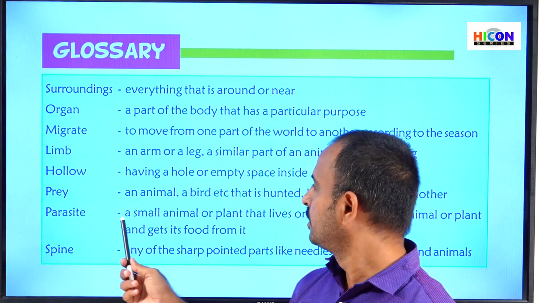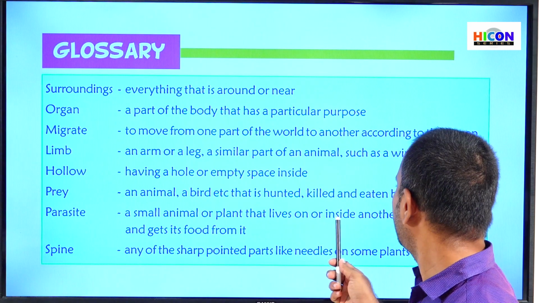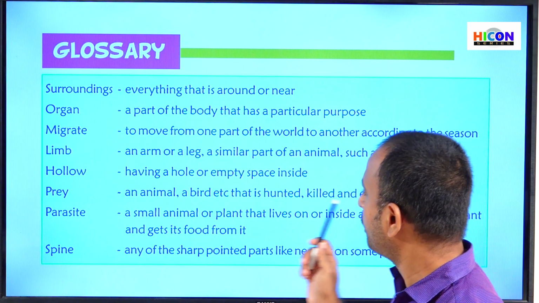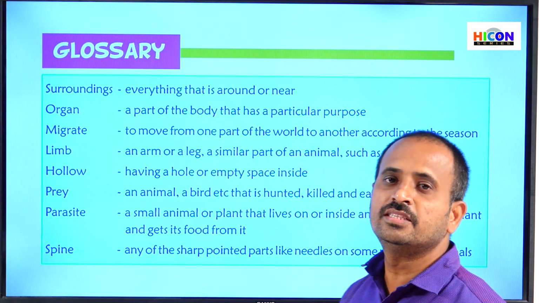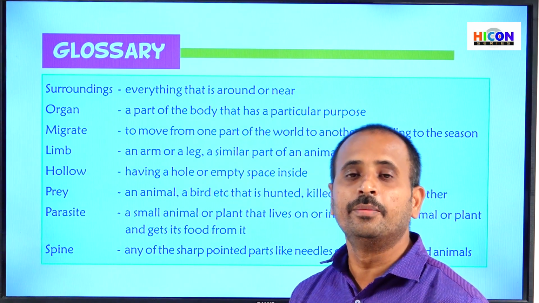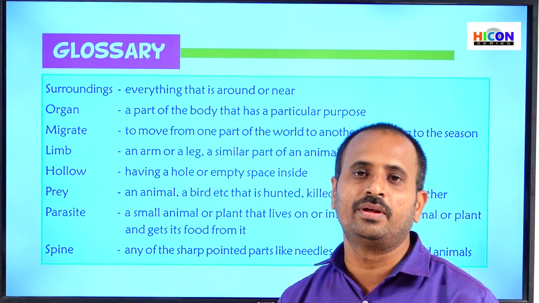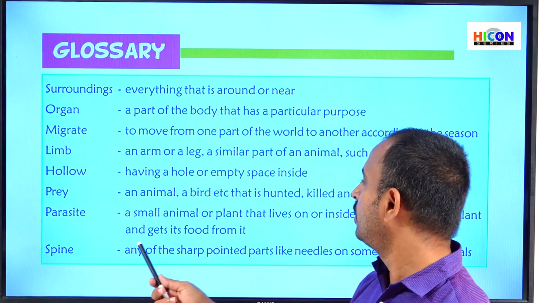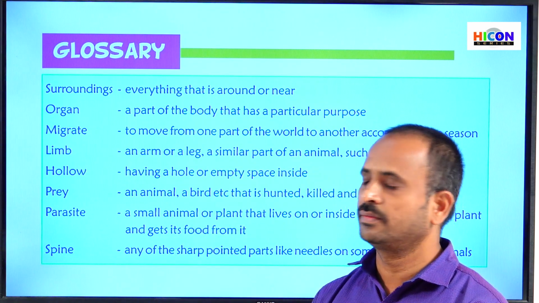Next, parasite. A parasite is a small animal or plant that lives on or inside another animal or plant and gets its food from it. It depends upon another plant, animal or insect, and it gets food from its host body.